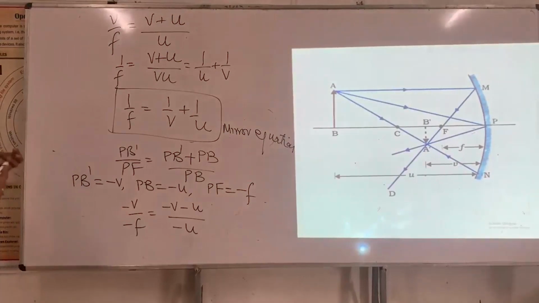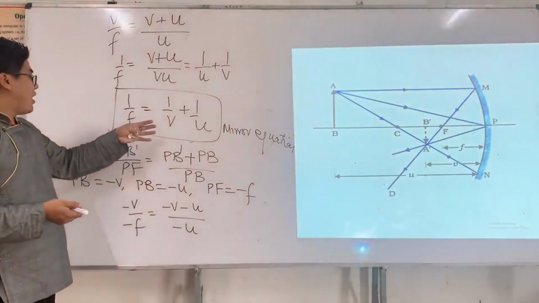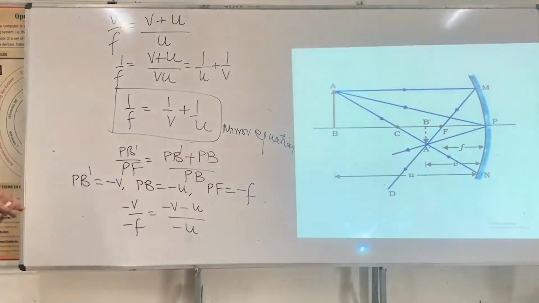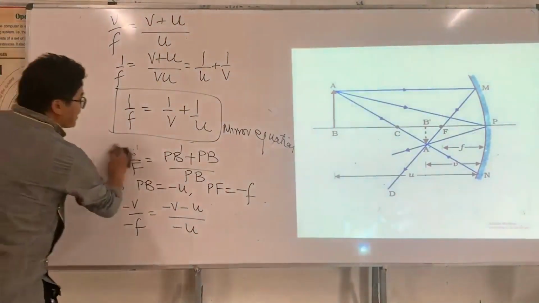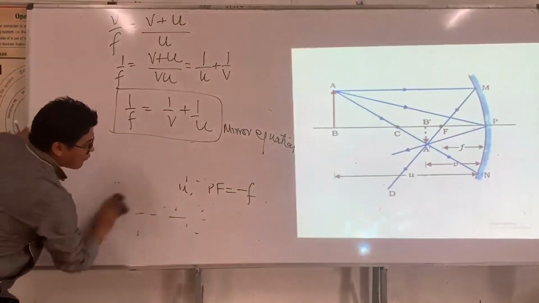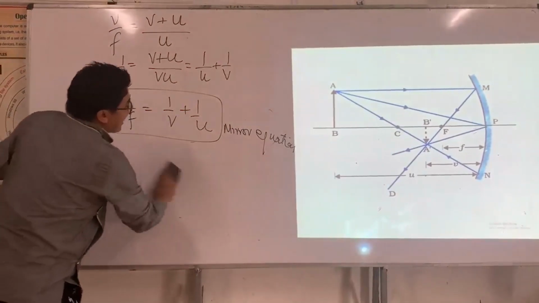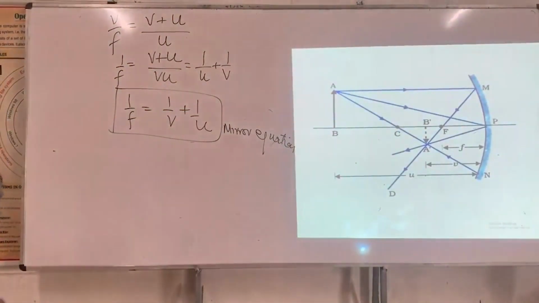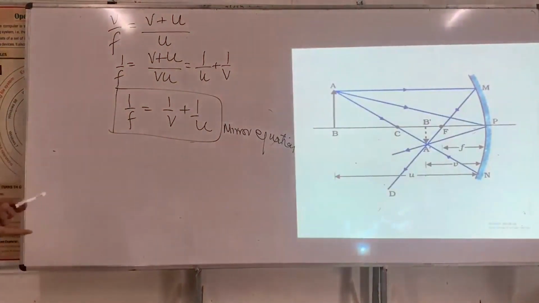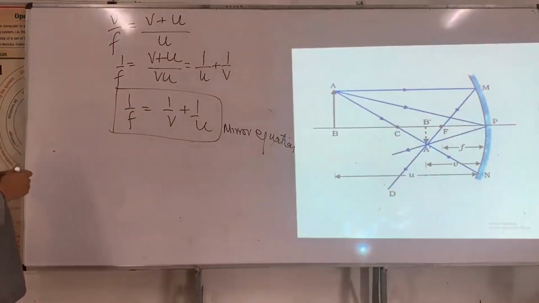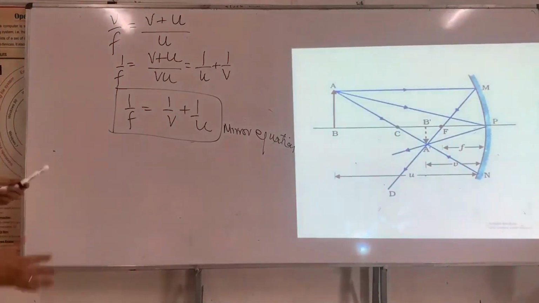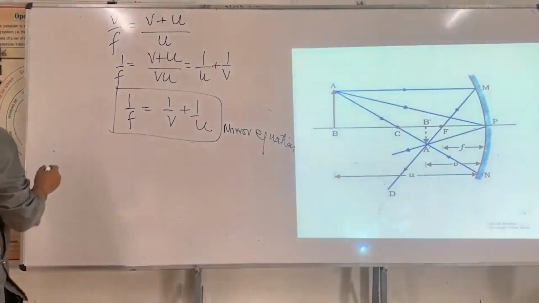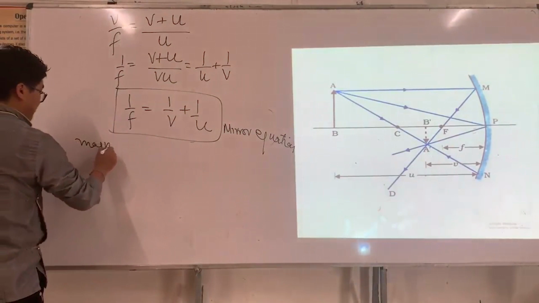So this is how you relate object distance, image distance, and focal length. If you know the object distance and focal length, you can predict where the image would be. Maybe in the lower class we found the image by using a ray diagram. Now in this case you don't need a ray diagram. You use the equation and can easily find the image distance and also the focal length. Now this is the mirror equation, and now I would like to do magnification.